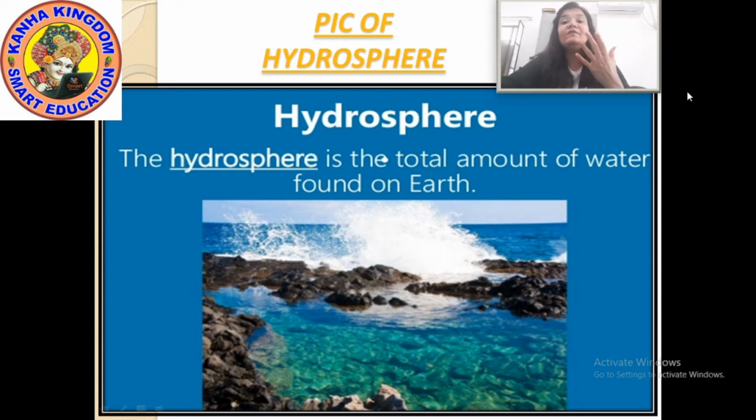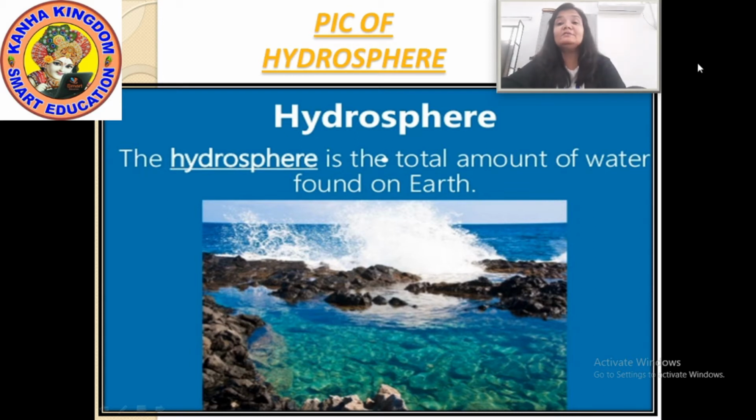Here is the picture of hydrosphere. Hydrosphere is the total amount of water found on the earth. Total amount of water, whether it is salty water, fresh water, or underground water, whatever it is. All the forms of water come under hydrosphere. Have you seen it? Look at the blue color. That's why the earth is called the blue planet.